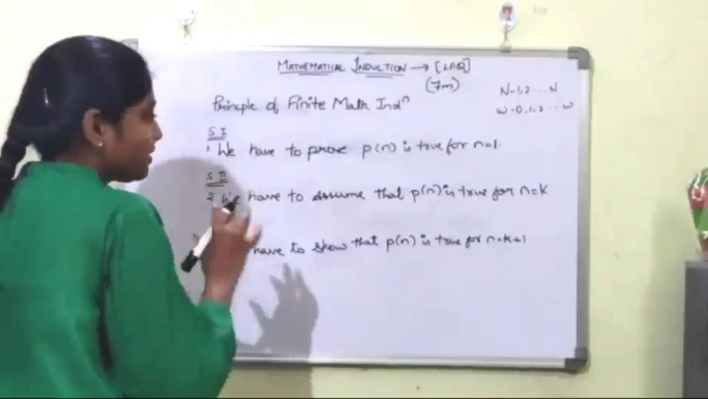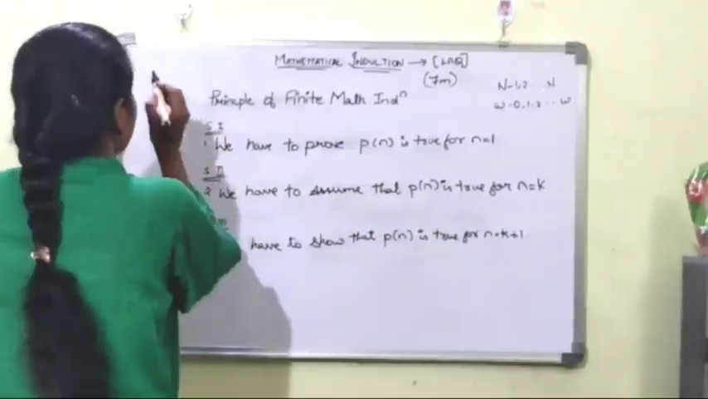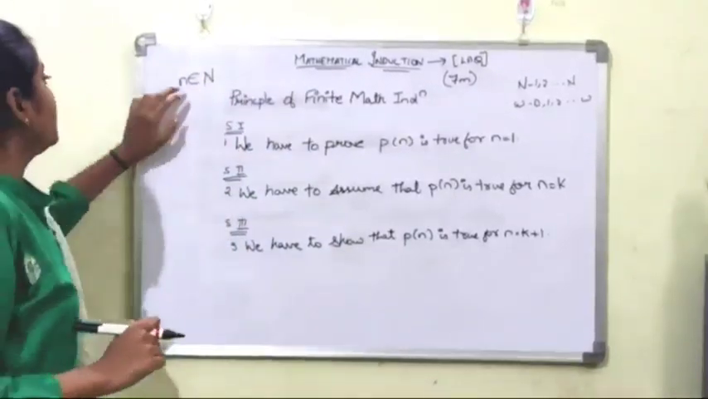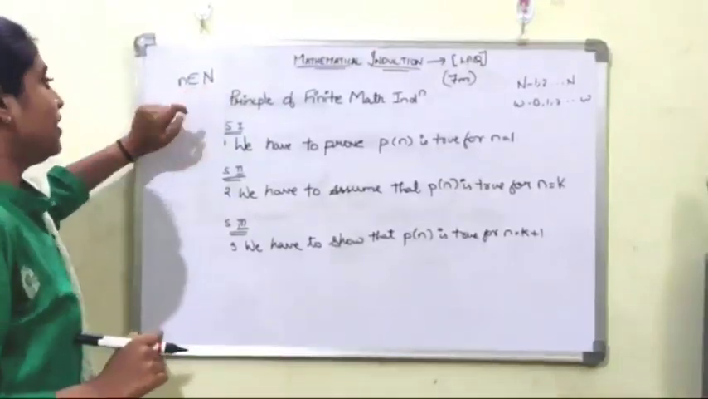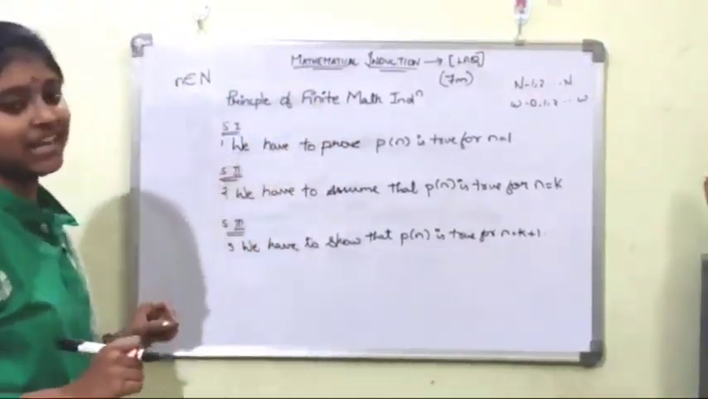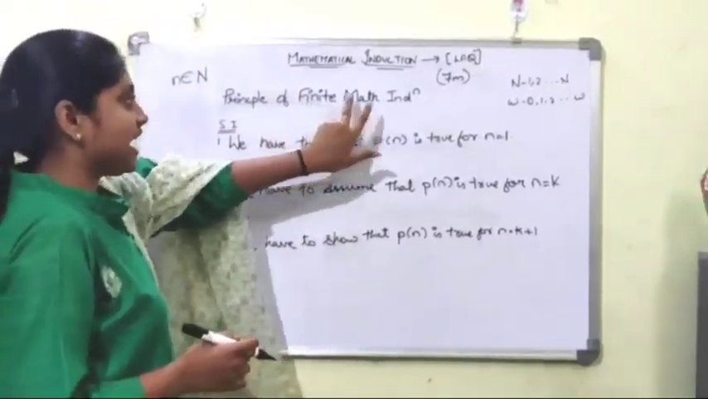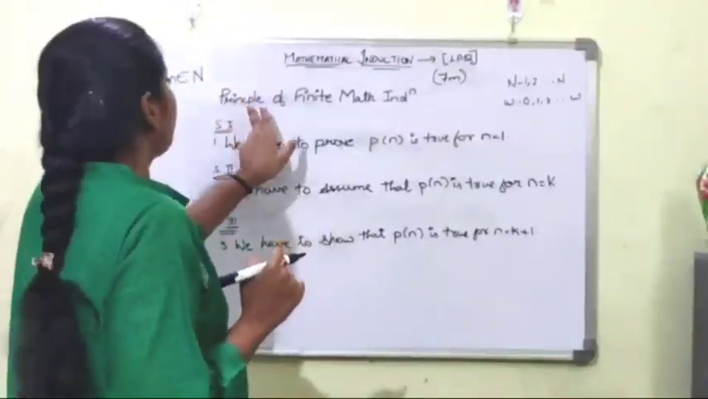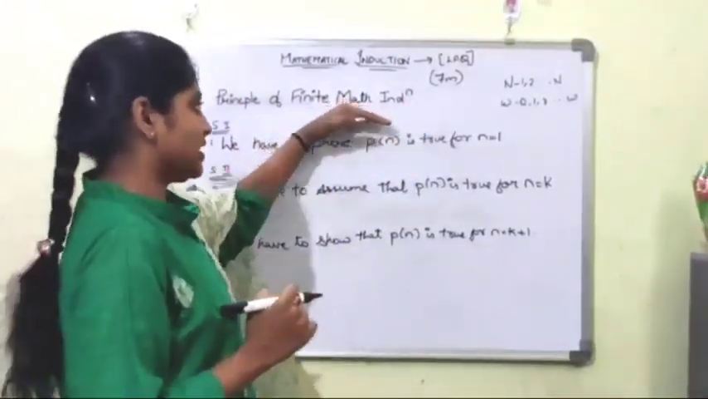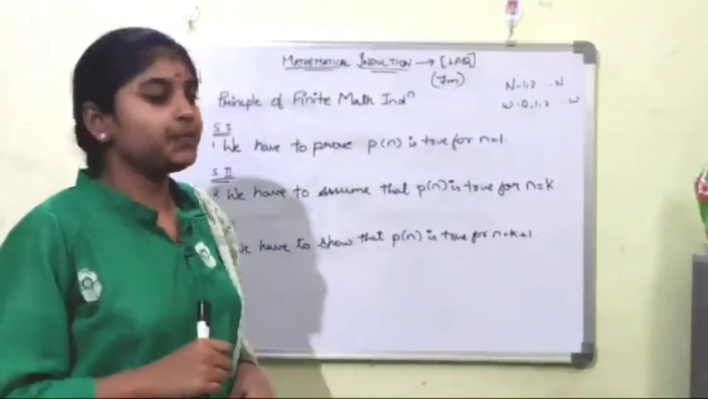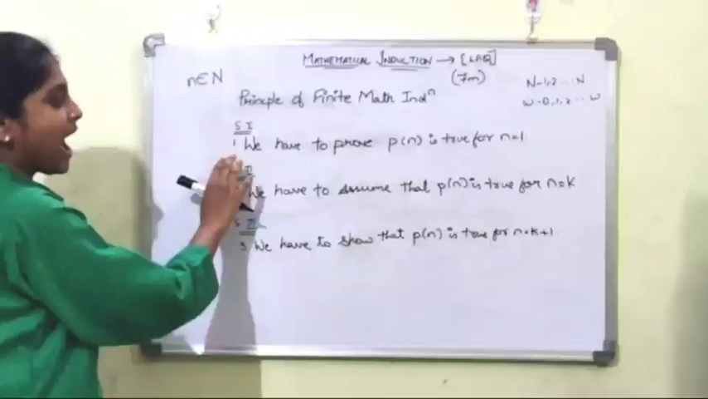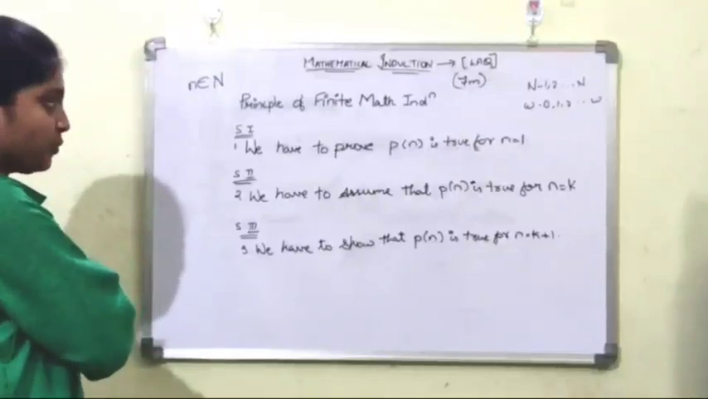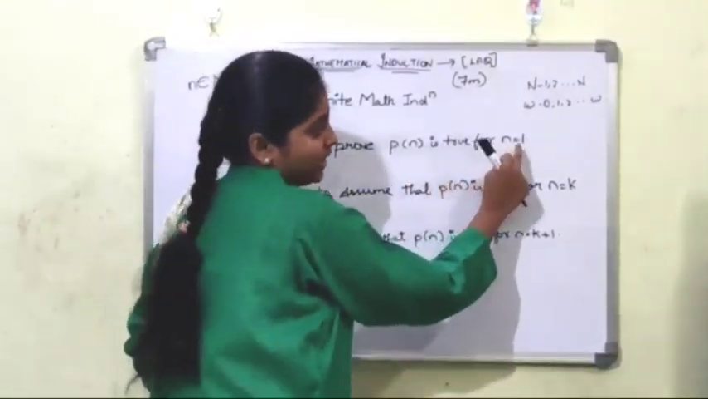Now, in the whole process of mathematical induction, small n belongs to the natural numbers, capital N. To do this process we need a principle called finite mathematical induction. Throughout the chapter we use this simple principle. It contains 3 steps. In the first step, we have to prove that P of n is true for n equals to 1.